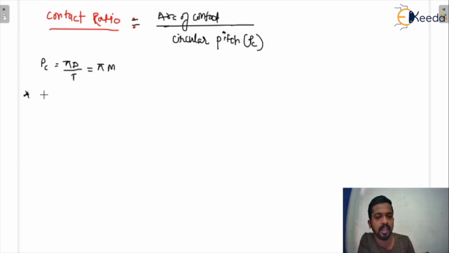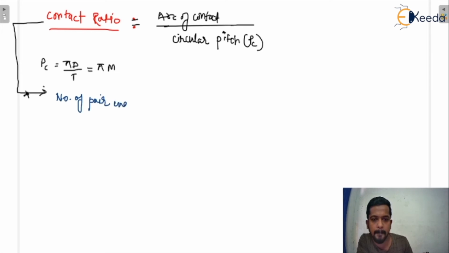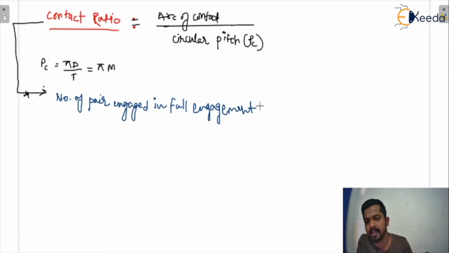Here I am going to write: contact ratio is basically the number of pairs engaged in the full engagement period.